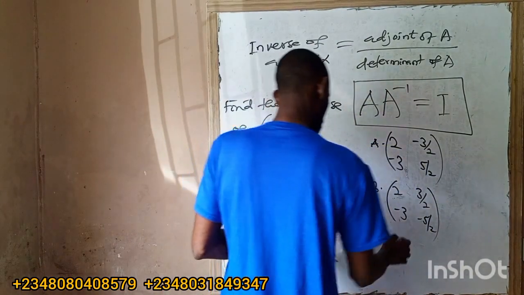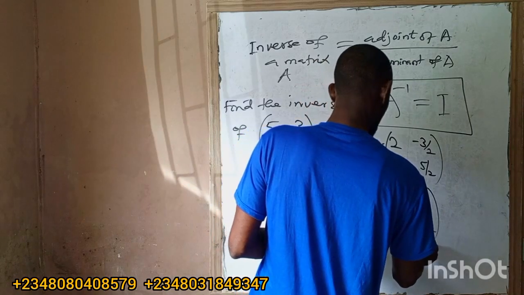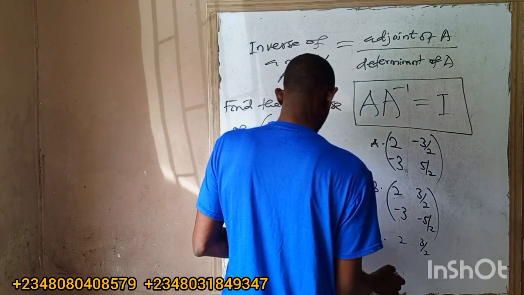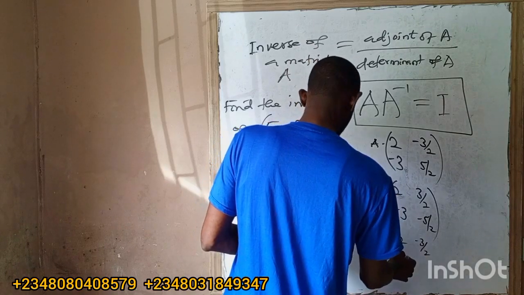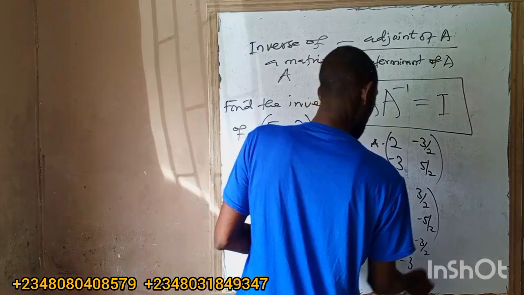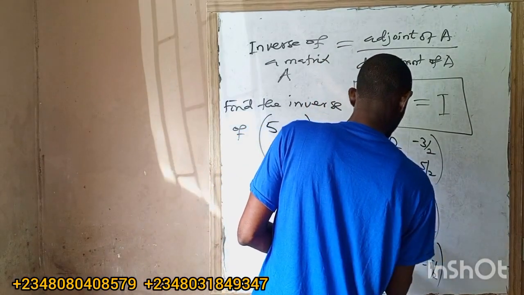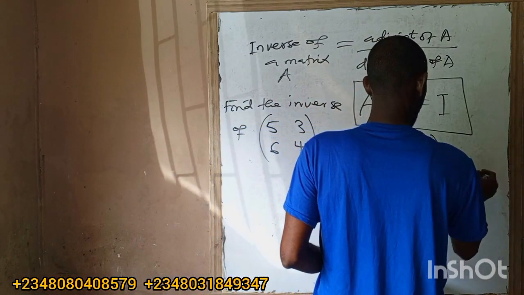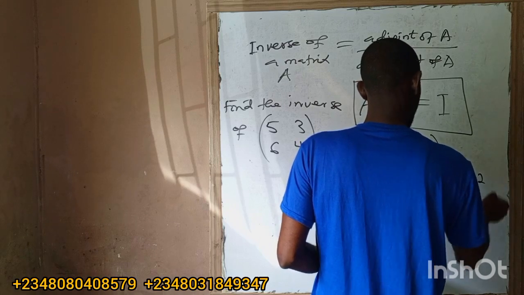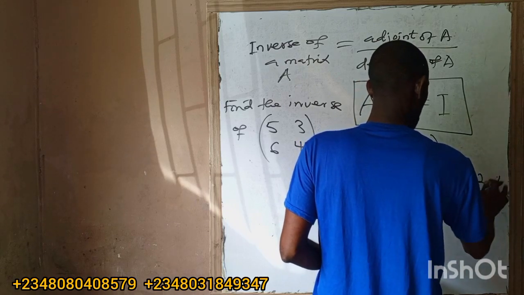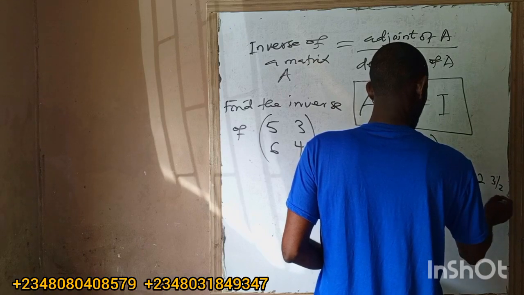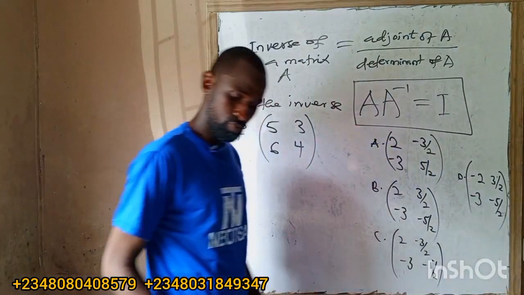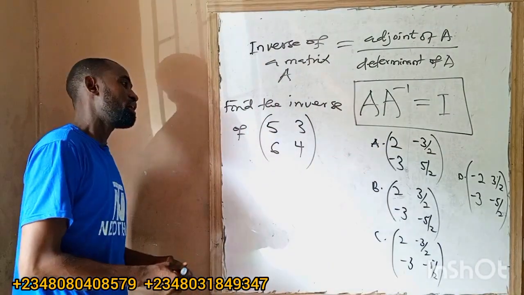C: 2, 3 over 2, minus 3, minus 3 over 2, minus 3, minus 5 over 2. And this is minus 2, this is minus 2, 3, 5 over 3 over 2, minus 5 over 2, minus 2, minus 3.